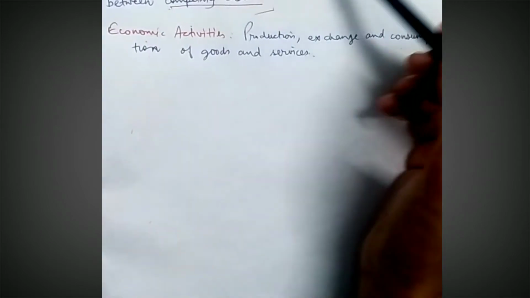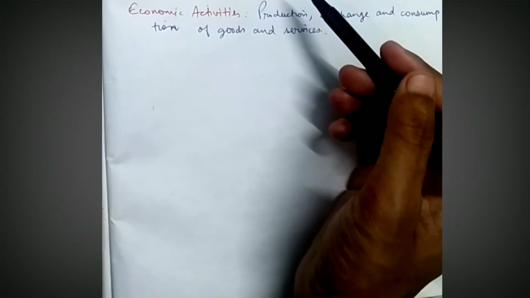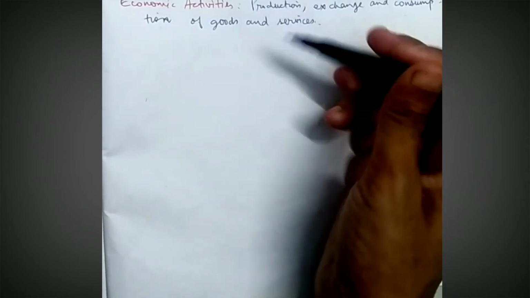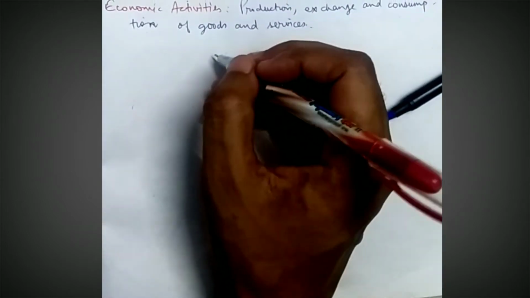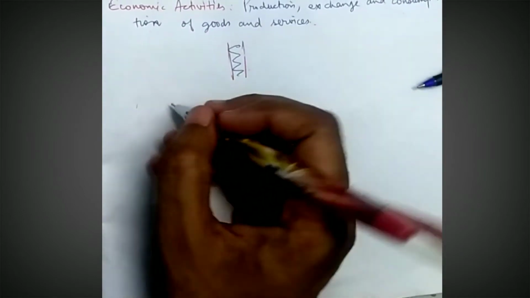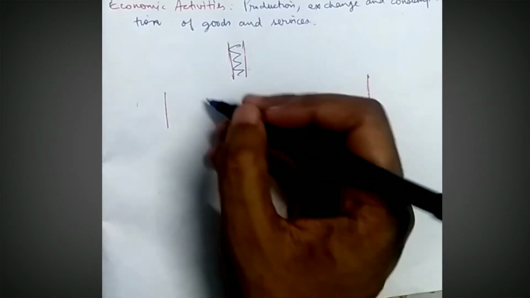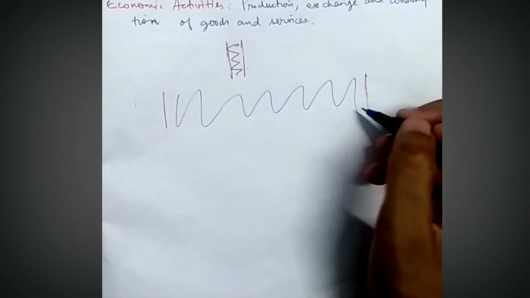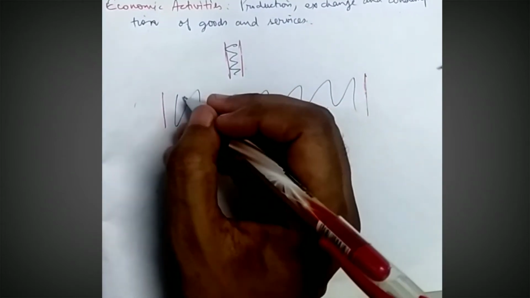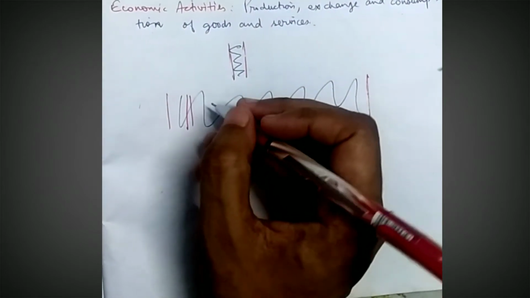So we have just understood it in a narrow way, but the definition of economics is much broader. We have studied only a small portion, but the definition is quite vast. So now we will understand it in a very detailed manner.